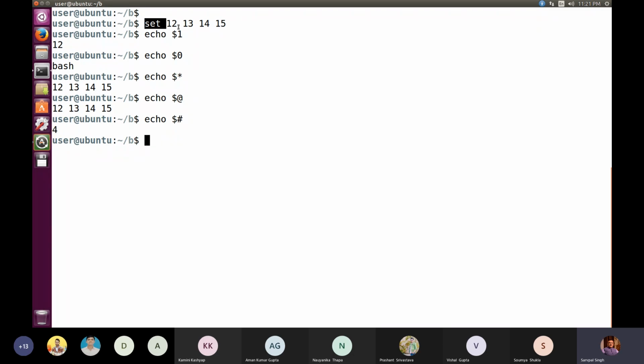While in case of Unix or Linux, it has the value 4 because it is not counting the $0 in the actual count of the number of values which you have passed on command line. Is it okay? It is not counting set as program name, which is actually getting assigned to $0. Had we written this program in C language and compiled it, when you displayed $0, you would have got set as the value assigned to $0. But here it's not coming because of course set is a command of Linux. And in case of Unix or Linux or any version of Unix, only the number of values which we are passing after the file name are counted.